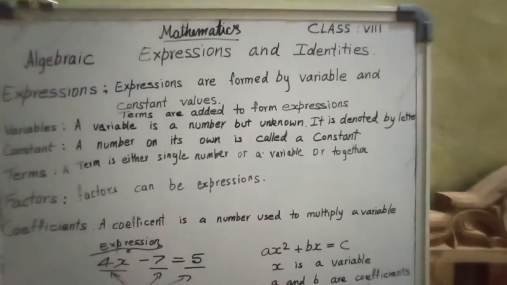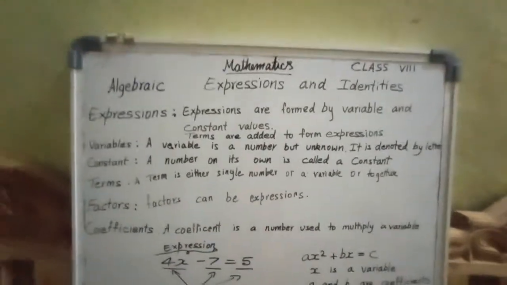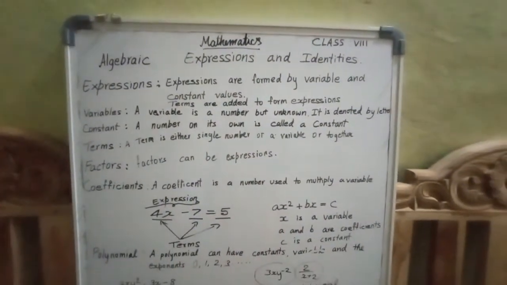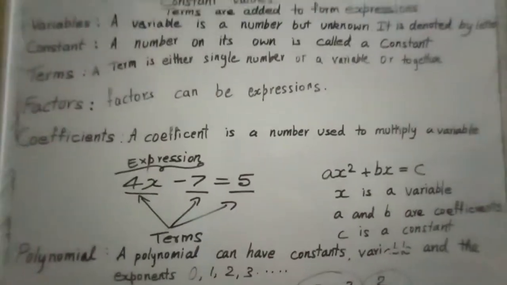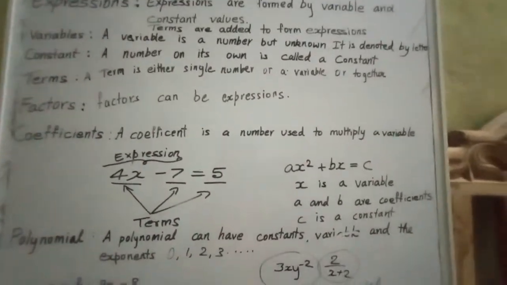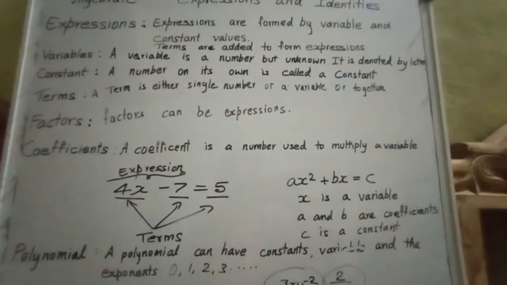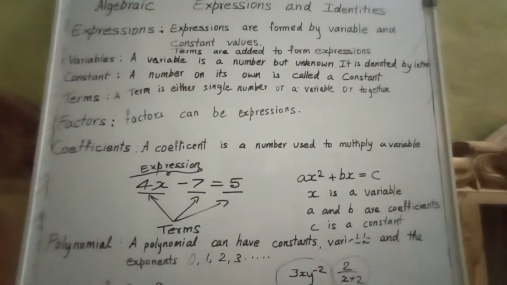Now let us see all these equations. But here we should know about polynomials. What is a polynomial? A polynomial can have constants, variables and exponents.